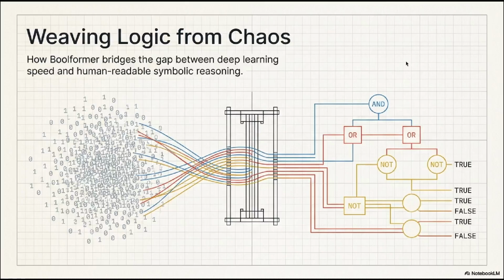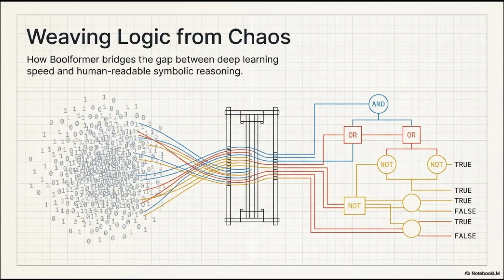Welcome. Today we are exploring a breakthrough at the intersection of deep learning and symbolic logic, the Boolformer. Traditionally, we have faced a binary choice in AI. Do we want the lightning fast pattern matching speed of deep neural networks, or do we want the human readable, precise reasoning of symbolic algorithms? This slide represents that bridge.